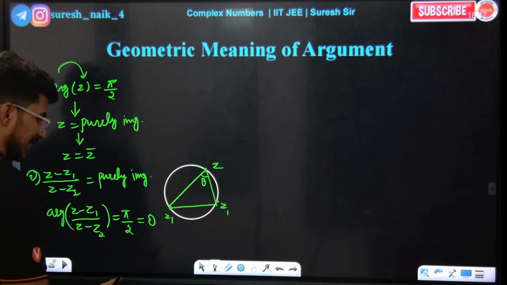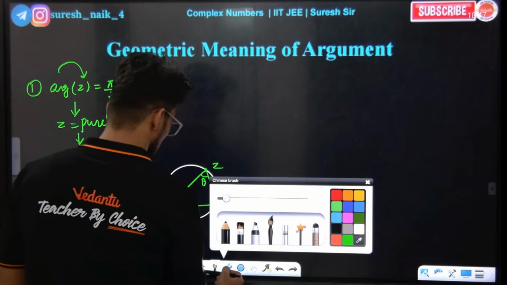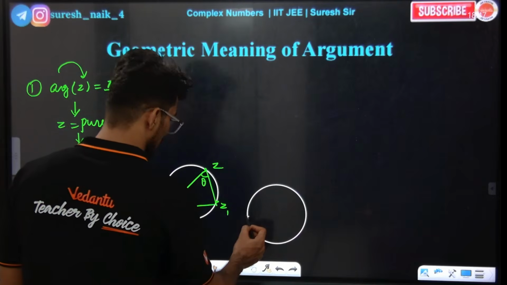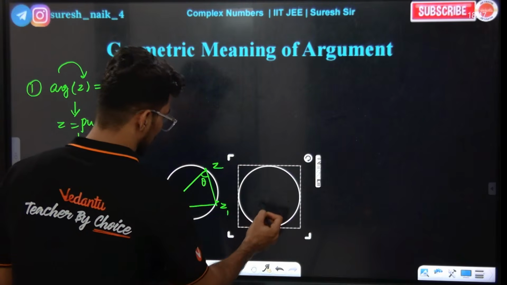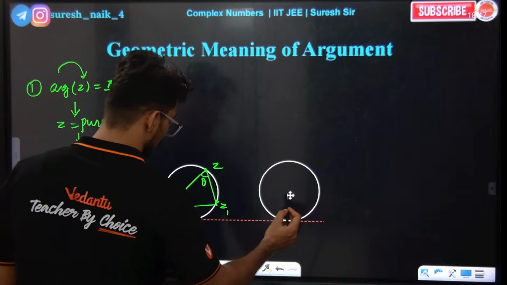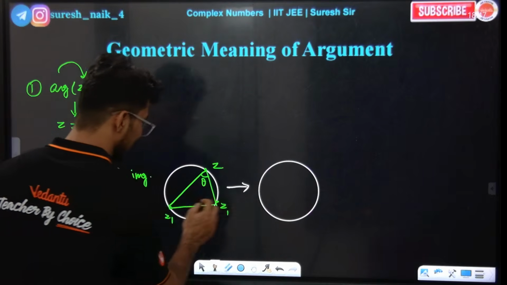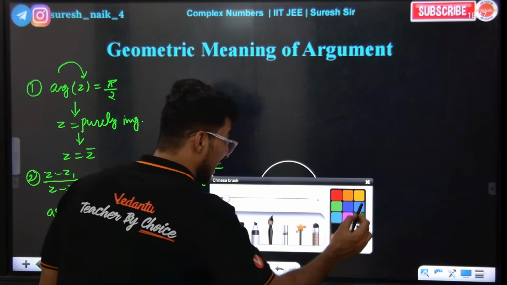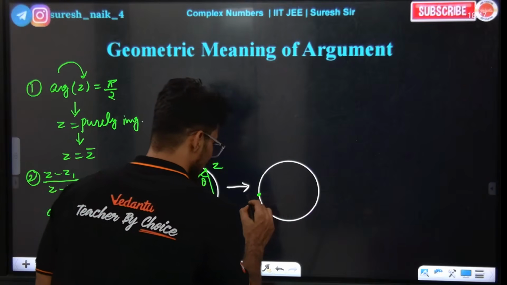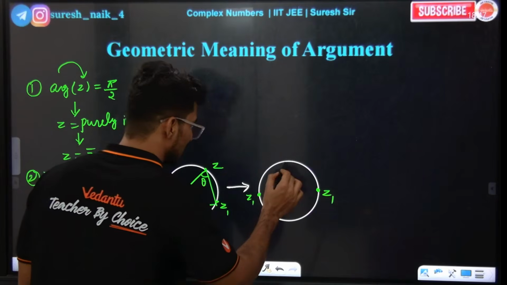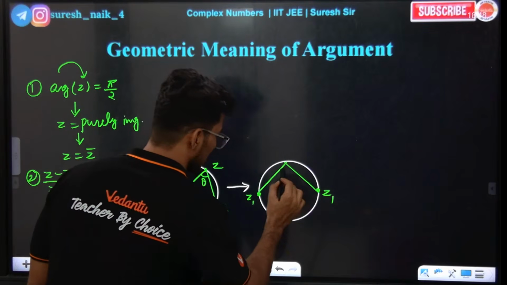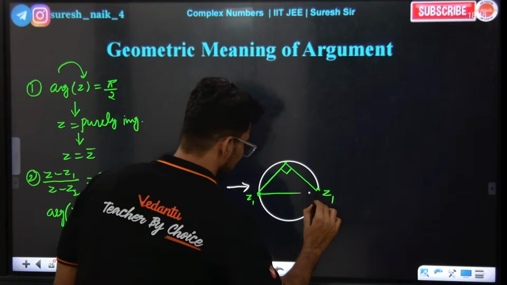You will be getting 90. How will that 90 be possible? Look at the board, I'll tell you a very super concept here. z1 and z2 will become the end points of the diameter. They will be sitting at the end points of the diameter. Then only there is a possibility to make 90 degrees.